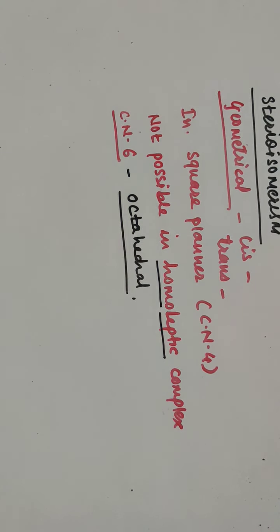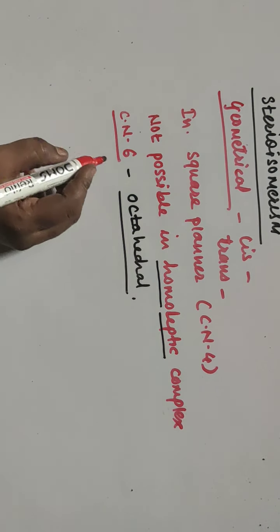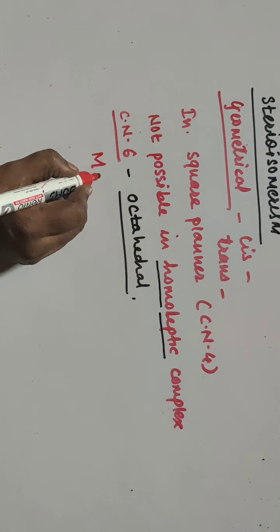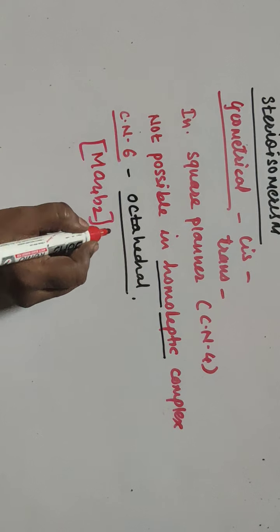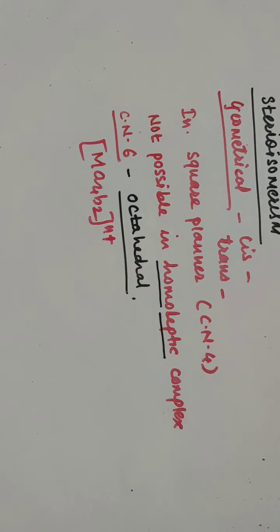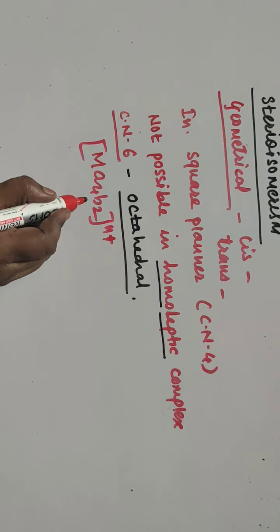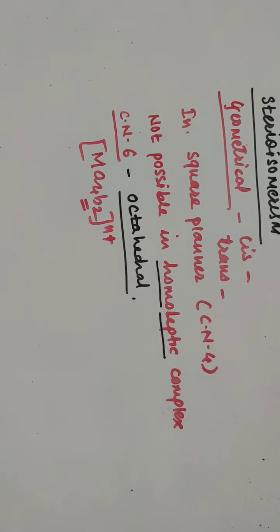And this octahedral can show geometrical isomerism, that means cis and trans isomerism. Here the type we have seen is MA4B2, n plus. And the position of the ligand which is smallest in number is taken into consideration.